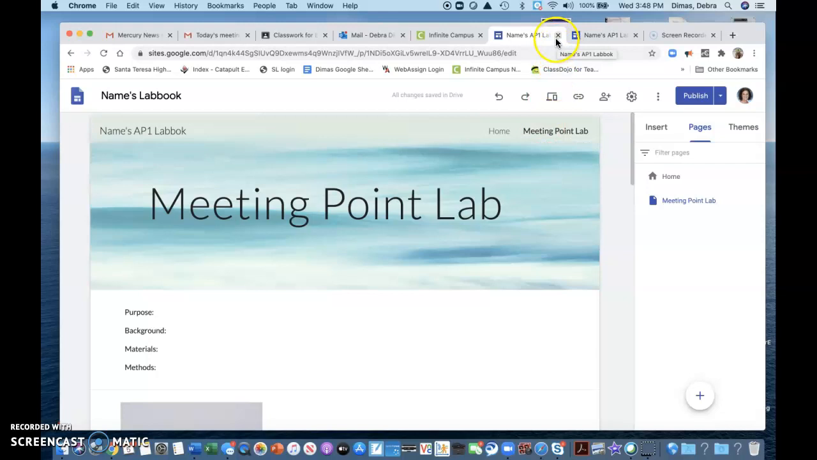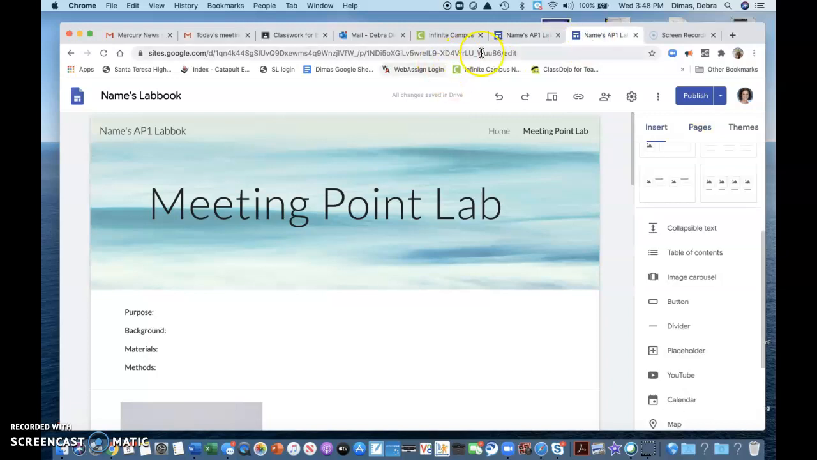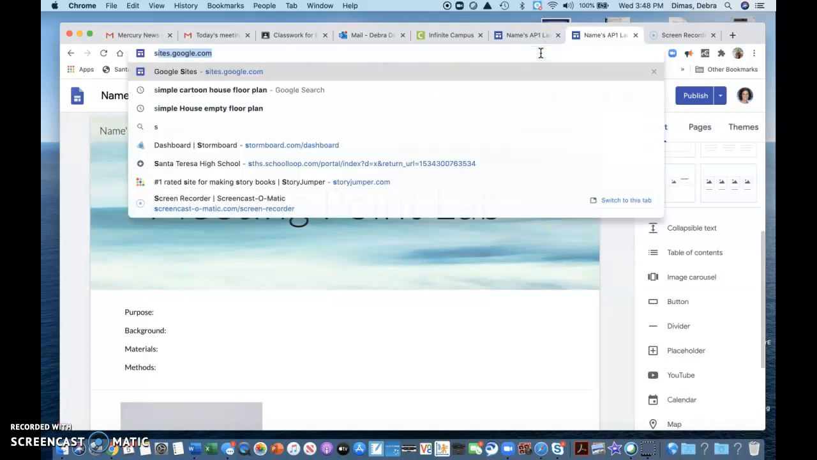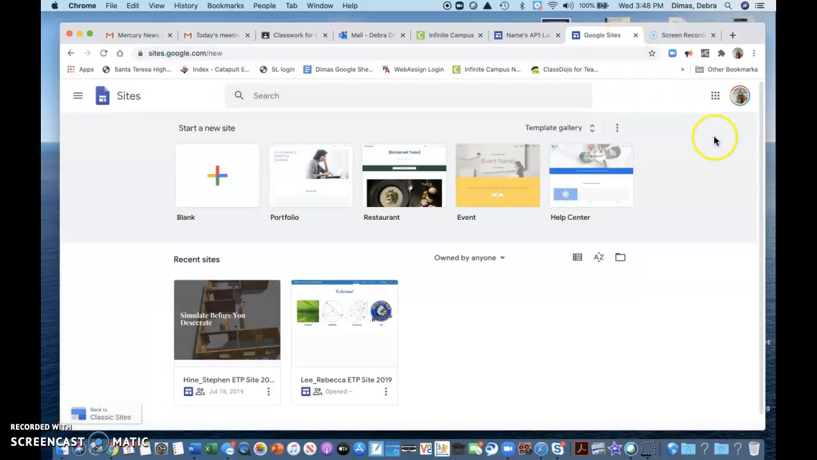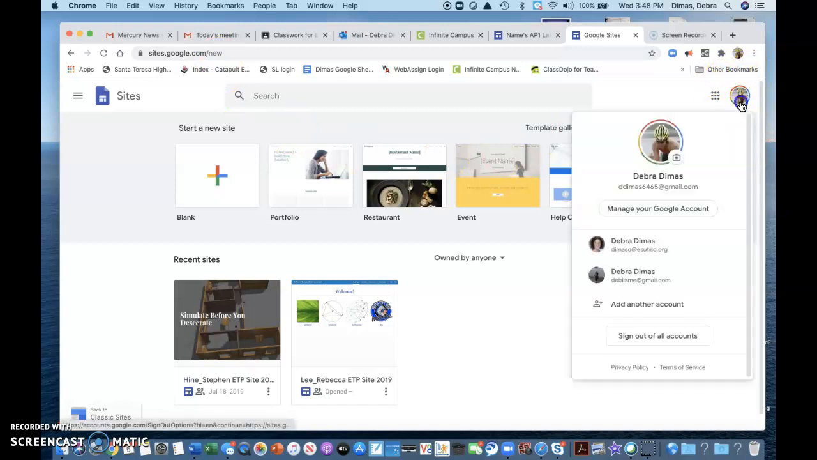So let's make our own. To get there, the best way is from sites.google.com. I found that you can't do it from the waffle. Sometimes you can, but lately I haven't. So that way will always get you there. But notice when I did it, because my Chrome defaults to my home email, I have to change it to my school one. So that's important.